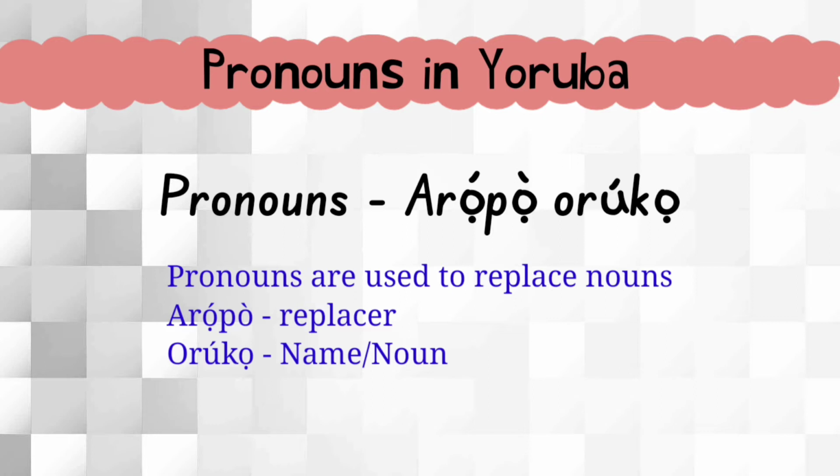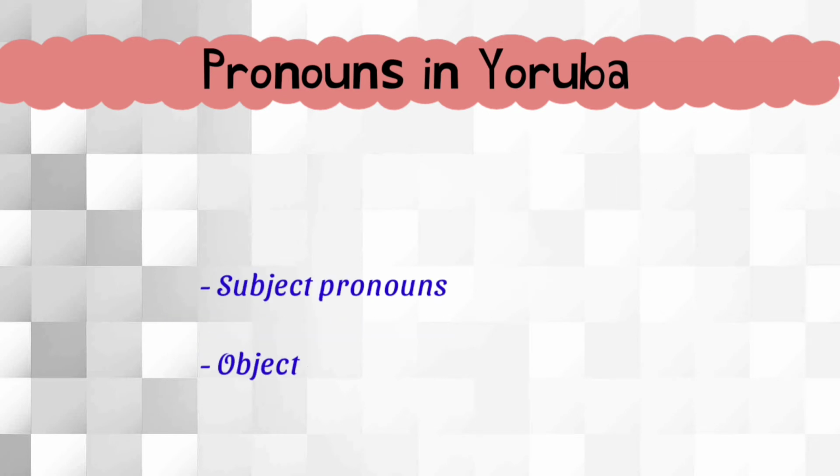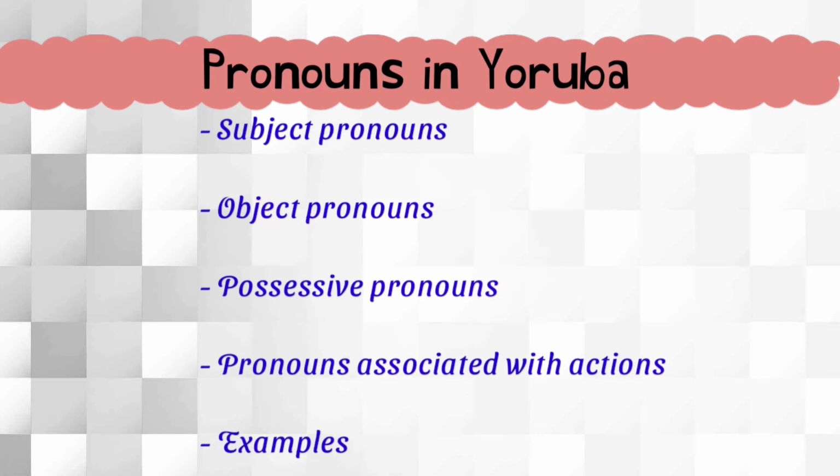In today's lesson, we'll be looking at pronouns in Yoruba. Pronouns are words that replace nouns. So replacer in Yoruba is aroko, and nouns or names is oruko. So pronouns are aroko oruko. They are important in sentences because they are used to avoid repetitions.